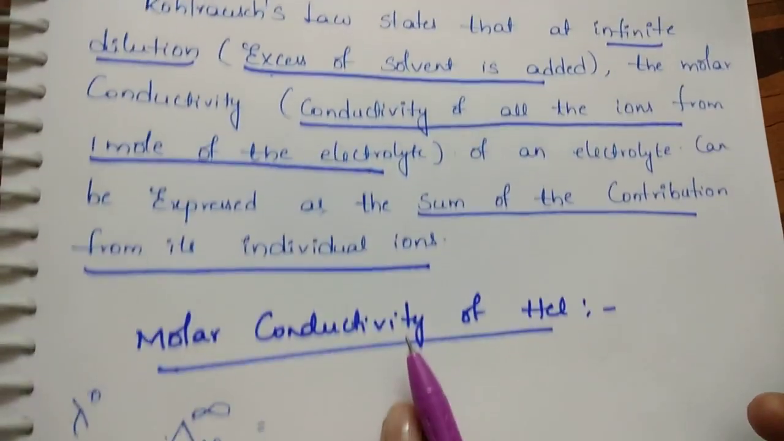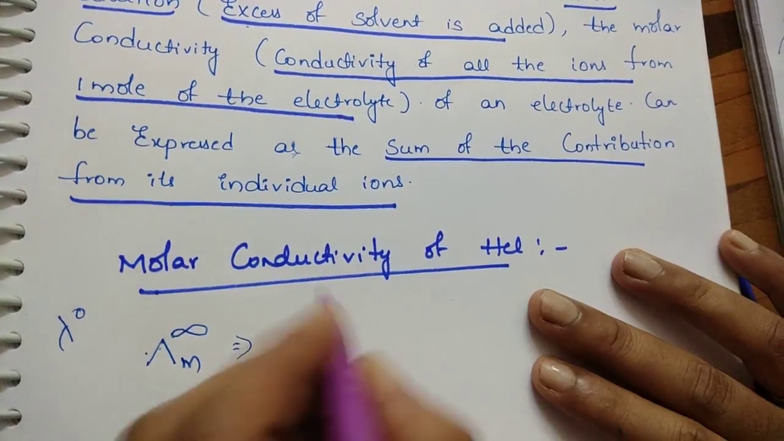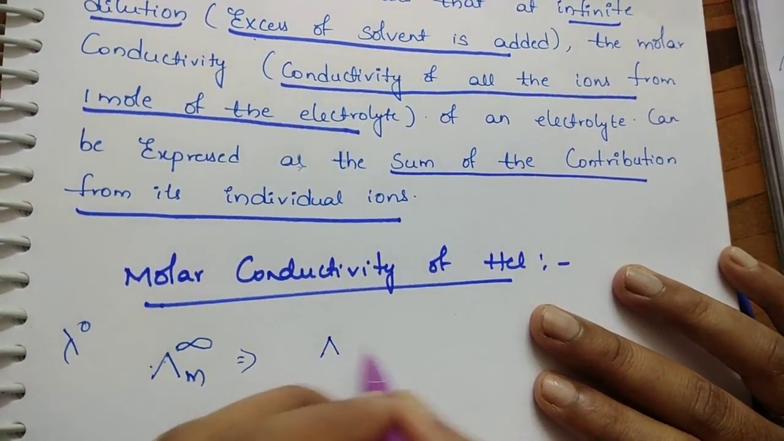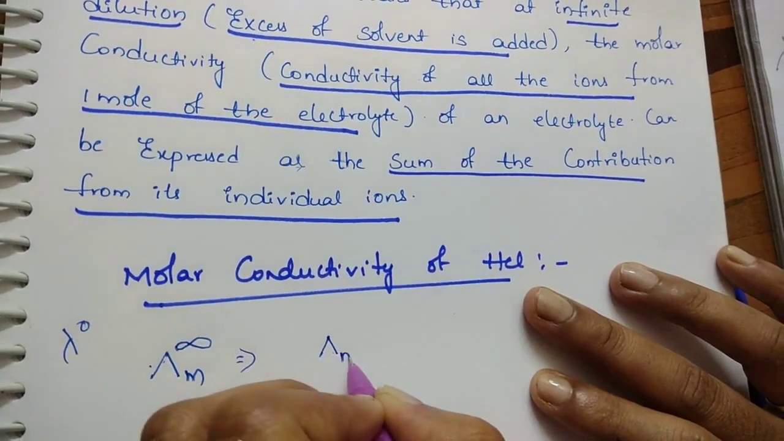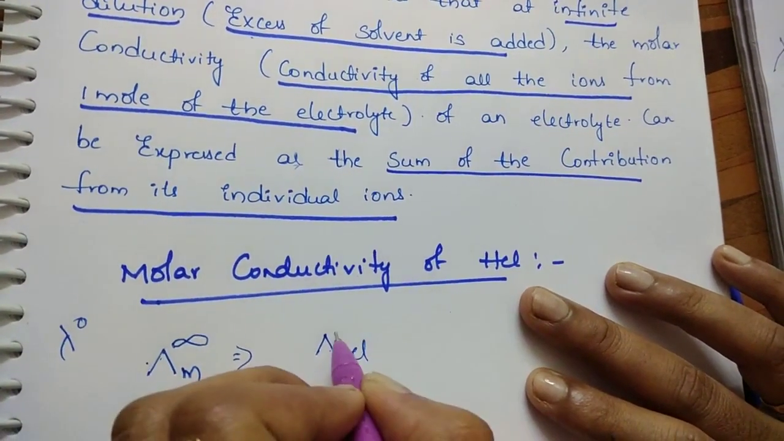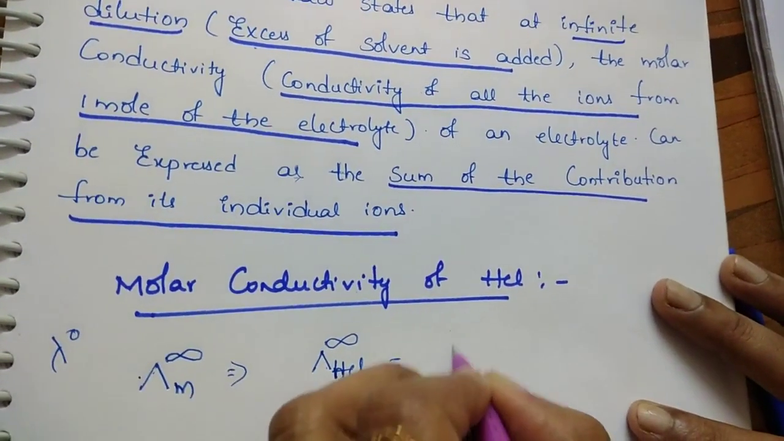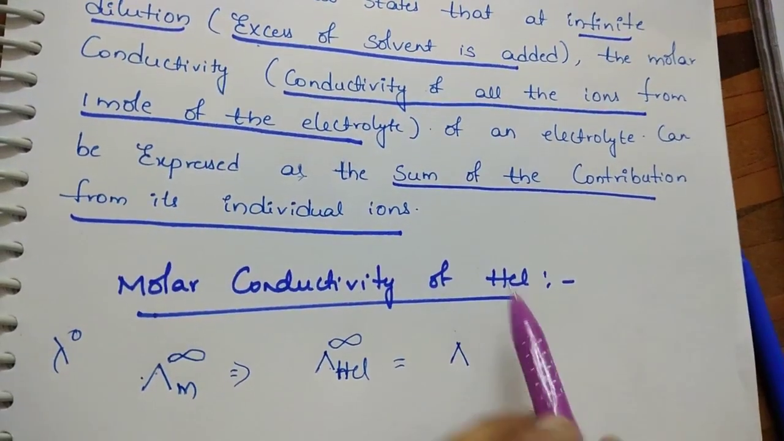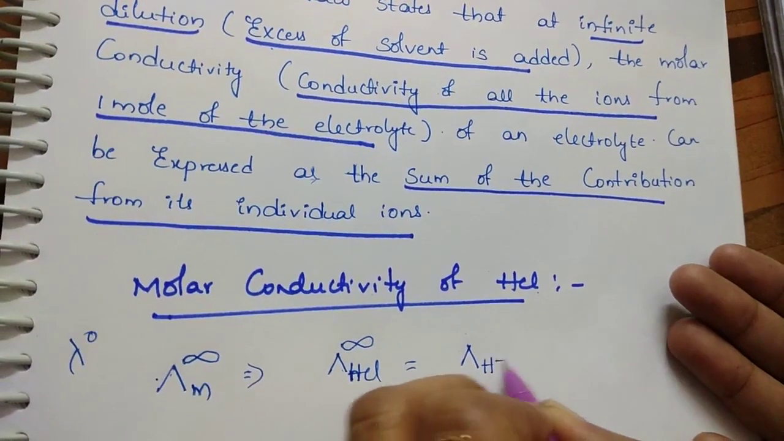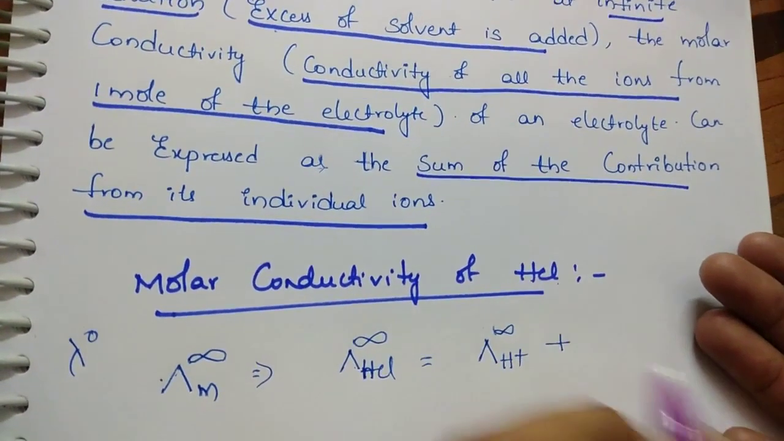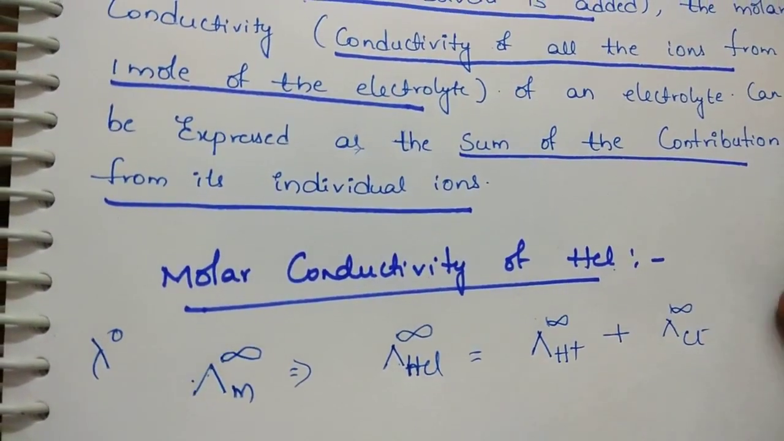Suppose the molar conductivity of HCl at infinite dilution. This symbol we call lambda. You can represent it like this or like this. For HCl at infinite dilution, you can represent it with an infinity or naught symbol, which is equal to the molar conductivity of all the ions, both the cation as well as the anion: molar conductivity of H plus ion at infinite dilution plus molar conductivity of Cl minus at infinite dilution.